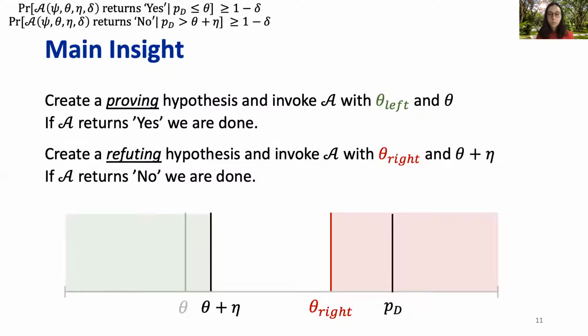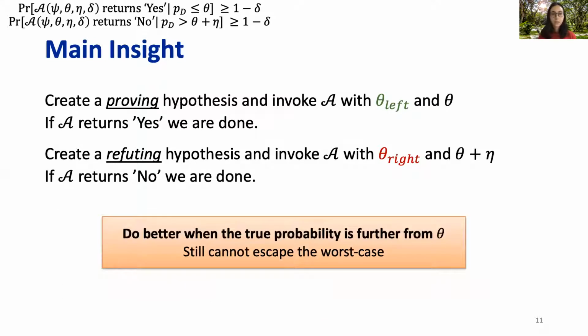We prove that our algorithm is sound and returns with user-specified error and tolerance in the paper. And the main insight is that we can do better when the true probability is further from the threshold. In the interest of time, I will skip these details and move to evaluation.